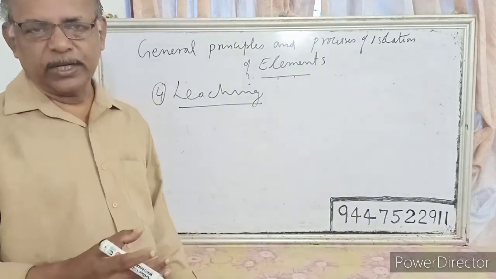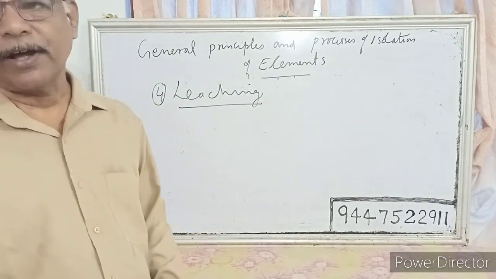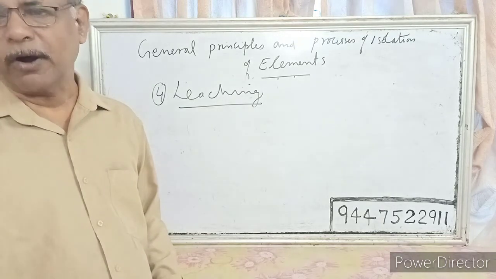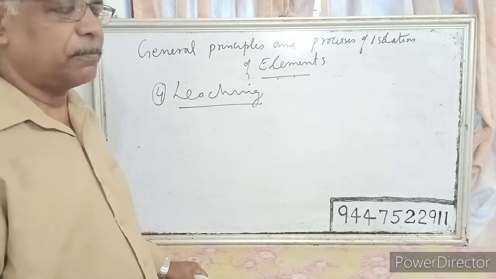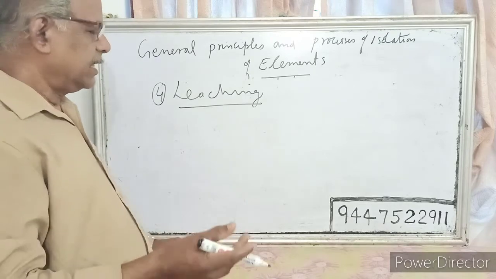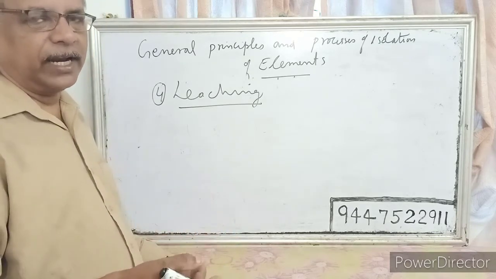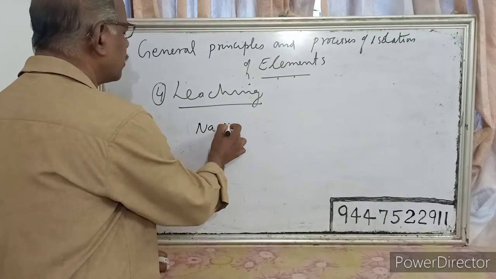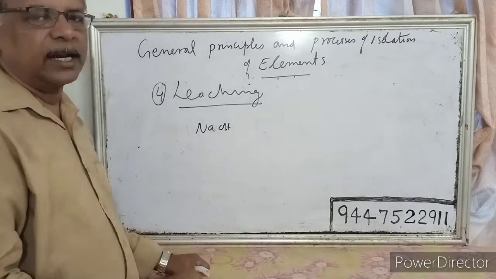For example, during the concentration of aluminium, the ore of aluminium is bauxite. So for the concentration of bauxite, we use this process of leaching. First the bauxite is powdered well, then it is treated with a strong solution of sodium hydroxide under pressure.